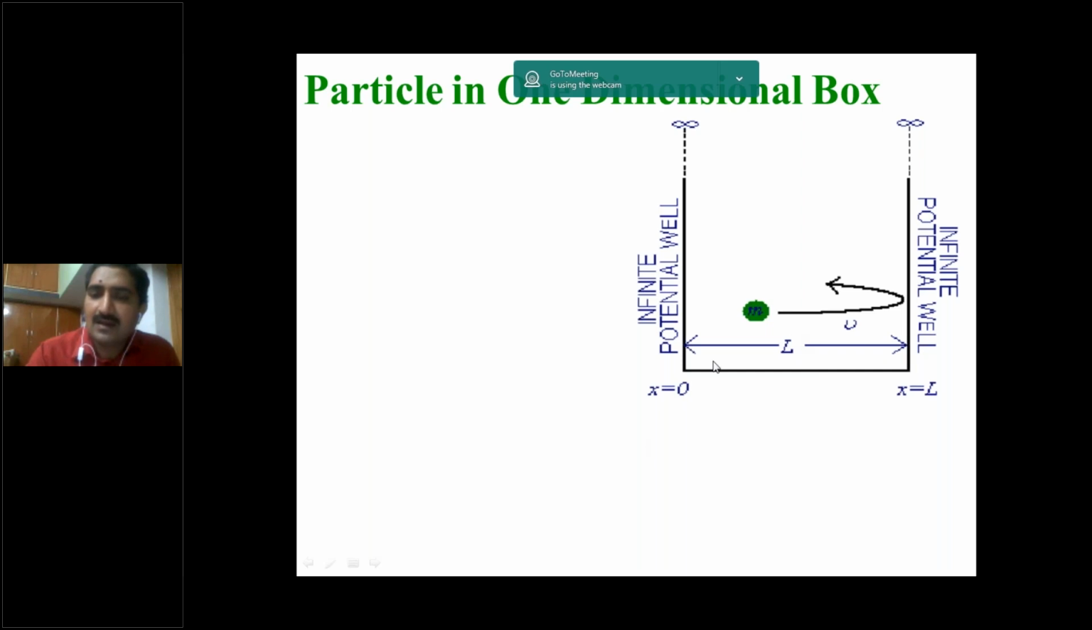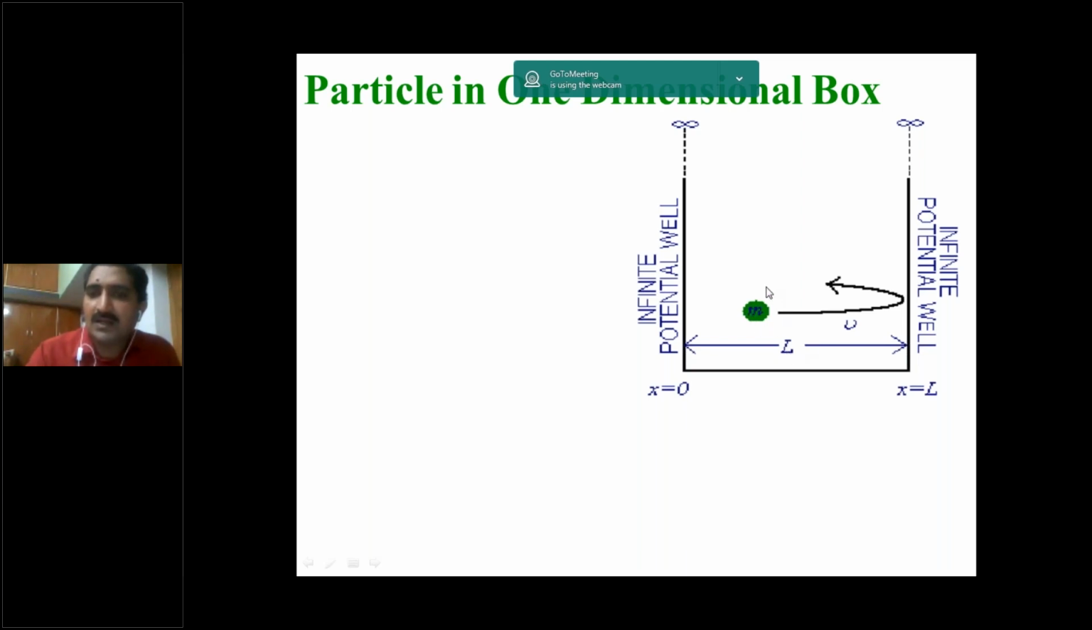Once again, consider a particle of mass m moving in between two rigid walls. These are very, very strong walls. The particle cannot escape or break the walls. And also the particle cannot escape from the well. Why? Because the height of the well is infinite. So definitely the particle is available inside this box, between x equal to 0 and x equal to L. So the length of the box is capital L.